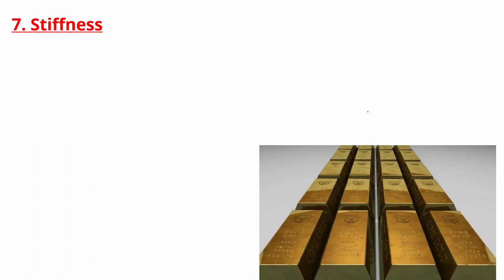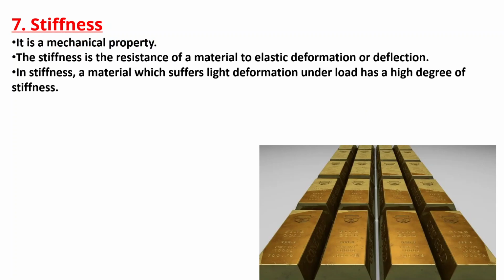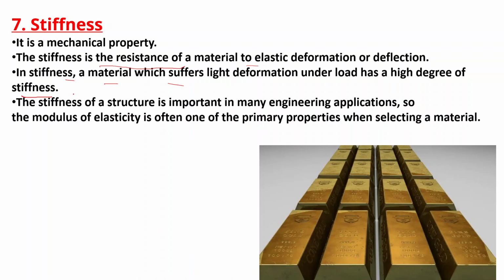After that, we will talk about stiffness. What does stiffness mean? It is also one of the mechanical properties. Stiffness is the resistance of a material to elastic deformation or deflection. A material which suffers slight deformation under load has a high degree of stiffness. The stiffness of a structure is important in many engineering applications, so the modulus of elasticity is often one of the primary properties when selecting a material.